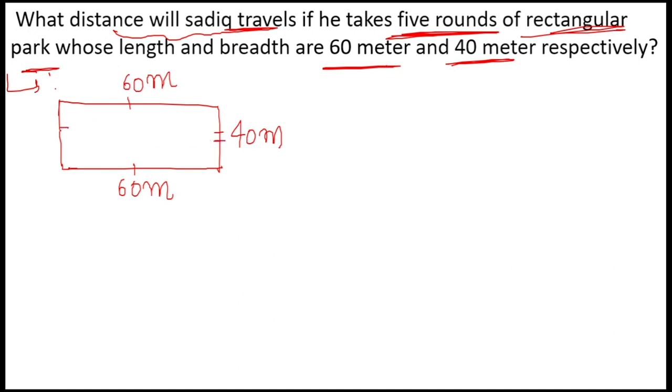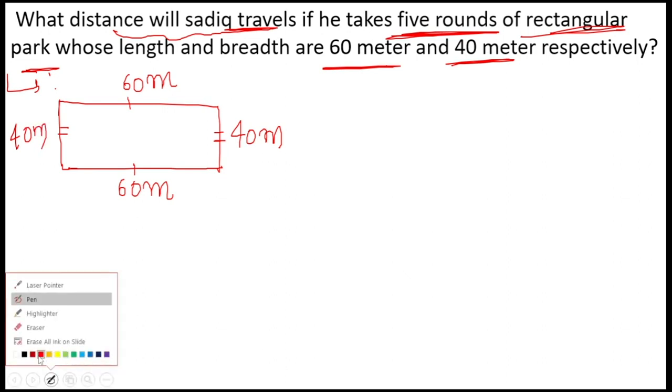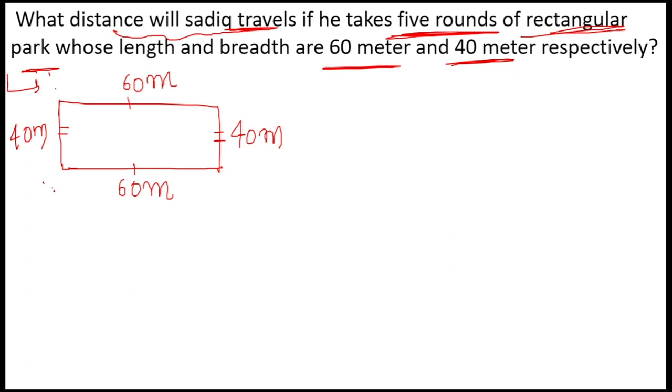This is 40 meter, so this is also going to remain 40 meter. What they have asked us is, if Sadiq is moving on this rectangular track, taking rounds of this park of length 60 meter and 40 meter, then how much distance is he going to cover?